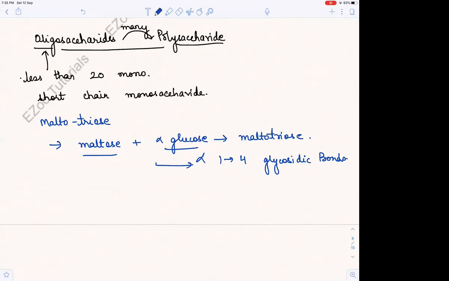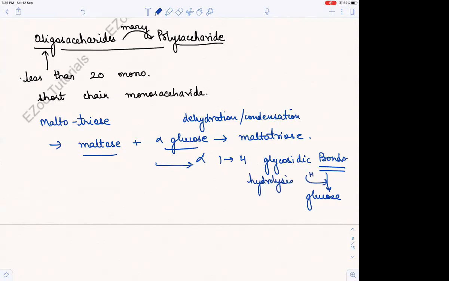So basically when we want glucose, we have to break this bond. And how do we break this bond? By hydrolysis, right? This is formed by dehydration or condensation. And if we want back glucose, what we have to do, which reaction we have to do? Hydrolysis. And what is hydrolysis? Basically we are adding water. यहाँ से क्या हुआ था? Water निकल गया था. Okay, you remember this? Now, this is oligosaccharide. Nothing much to tell you about in this.